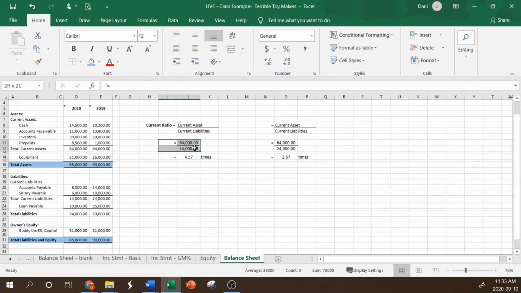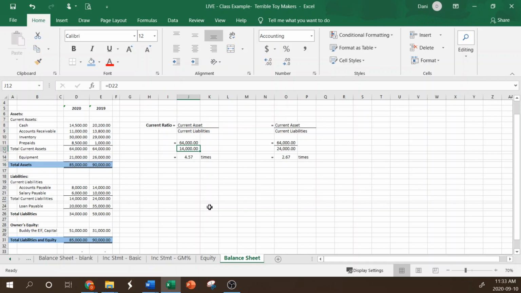So we do the math here. We take our current assets of $64,000 and our current liabilities of $14,000, and we divide those two. So $64,000 divided by $14,000 gets us to 4.57. And this is saying that our current assets are 4.57 times our current liabilities. Or for every $1 of current liabilities that we need to pay, we have $4.57 of assets to cover that.